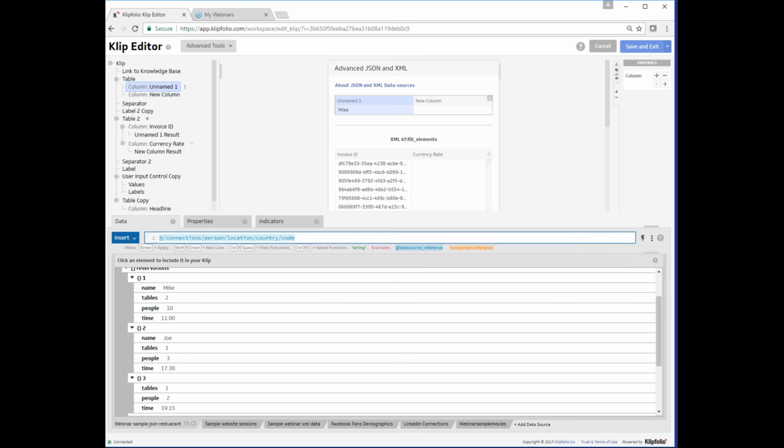This gives us the country code for all of our invoices. However, what if we only wanted to get the country codes where the name of the location is Toronto, Greater Canada, and the industry is marketing and advertising? You can apply one condition at the person level and another condition at the location level. Let's do this now. First, we apply the marketing and advertising to the industry level.